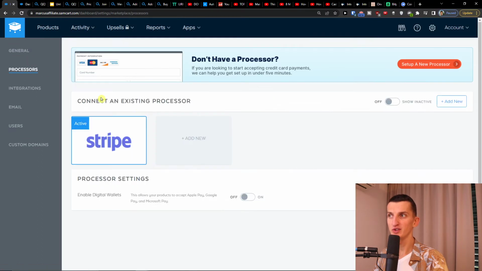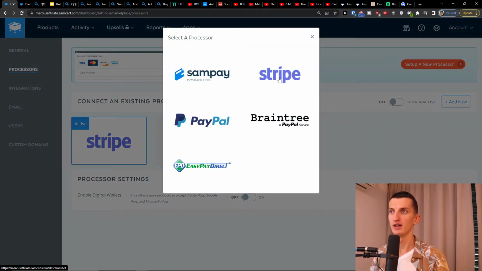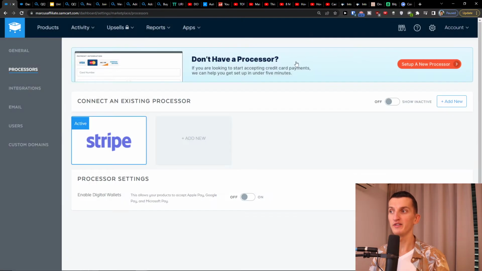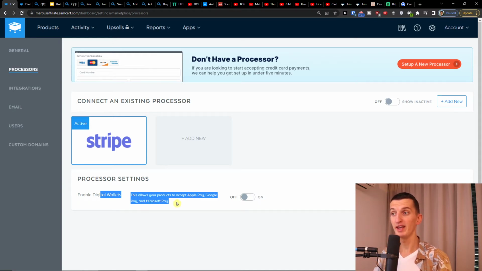Then you can have the processors. Here you can connect with PayPal, Stripe, Braintree, SamPay, all of that. Then you can also enable digital wallets right here. This allows your product to accept Apple Pay, Google Pay, and Microsoft Pay. That's something that I definitely recommend because some people are going to pay with it, and it's a good thing to have.